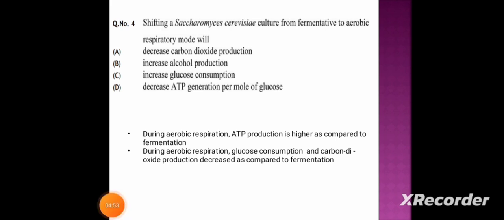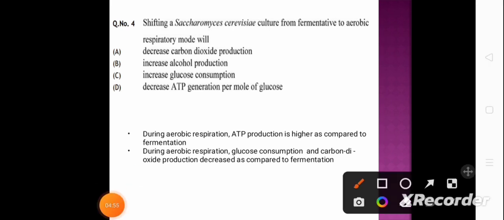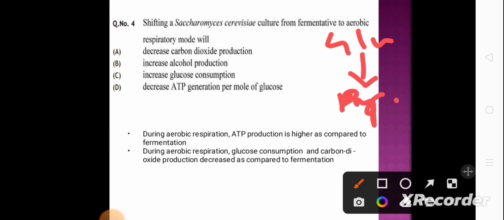So, the general sequence of reaction, that is glucose to pyruvate, is common.